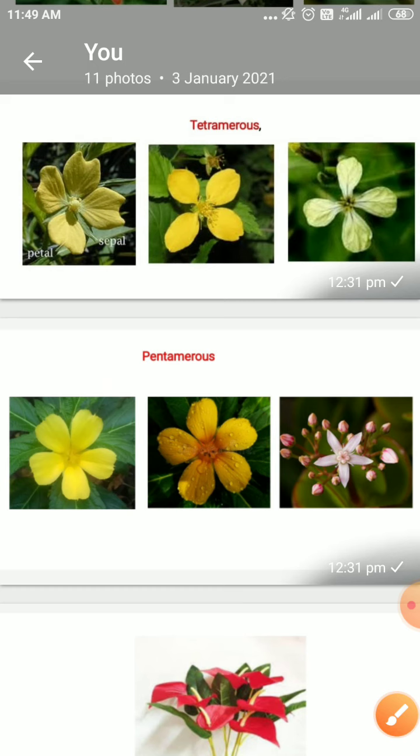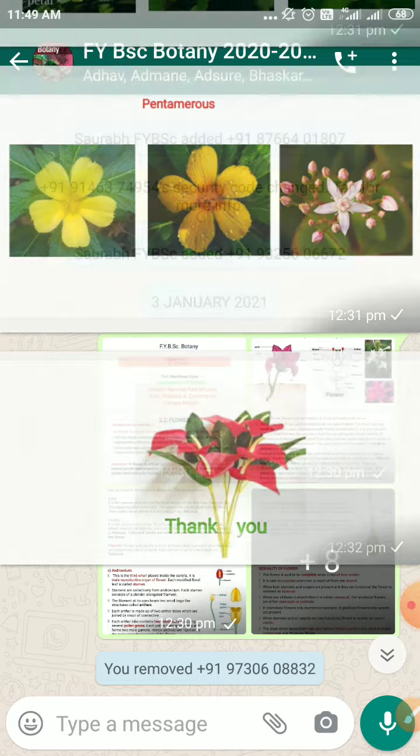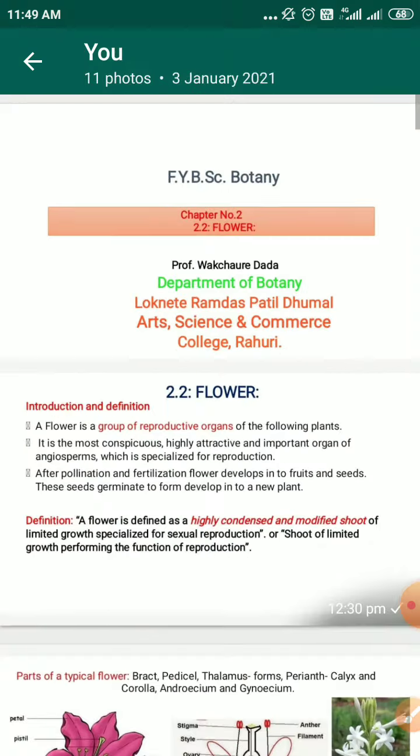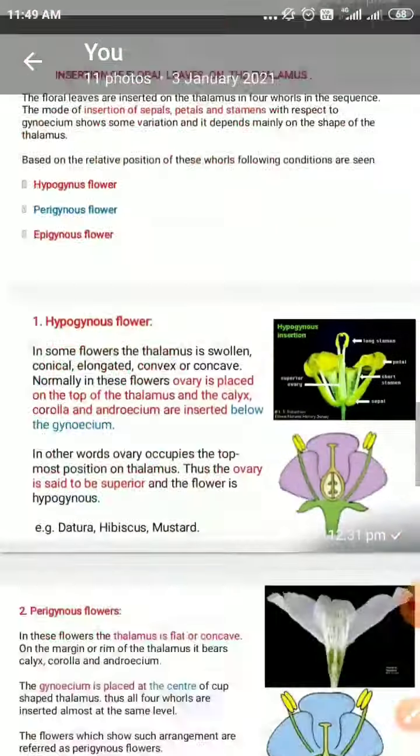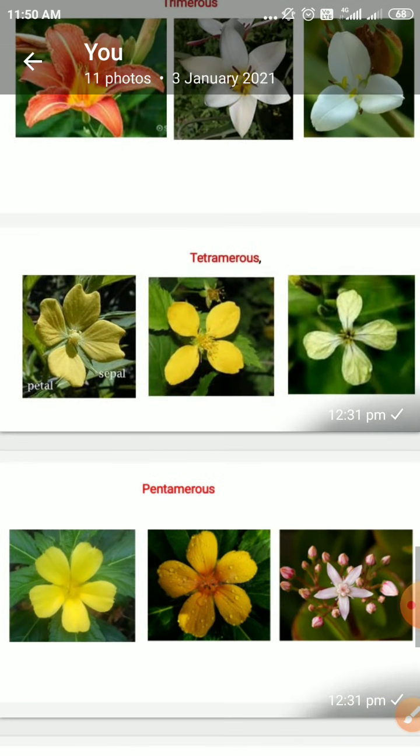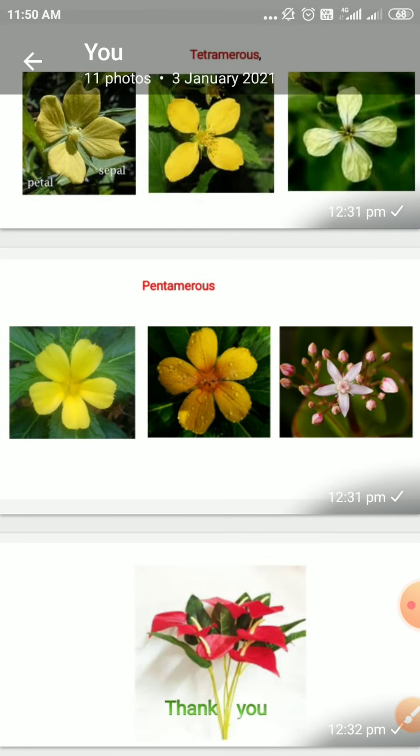So this is all about the merous condition, and about the insertion of the floral whorls on the thalamus: hypogynous, perigynous, and epigynous flowers, and the examples of such flowers. So with this we have finished the introductory part of the flower. We stop over here.